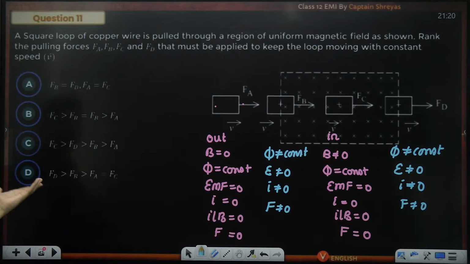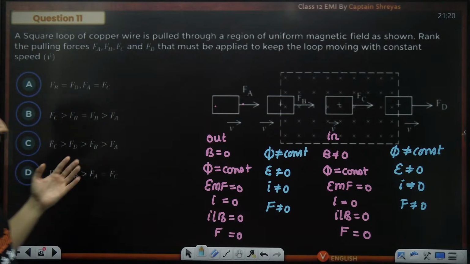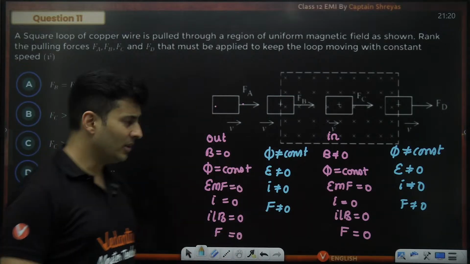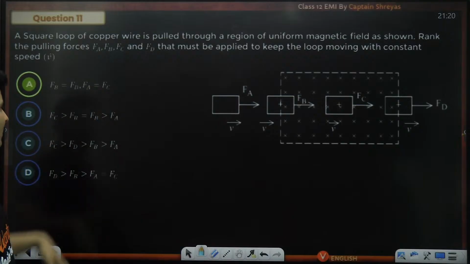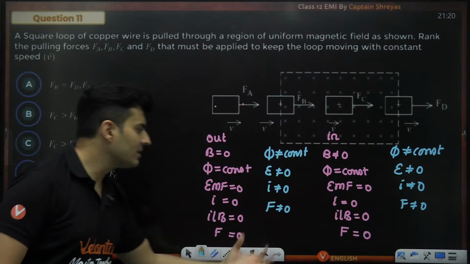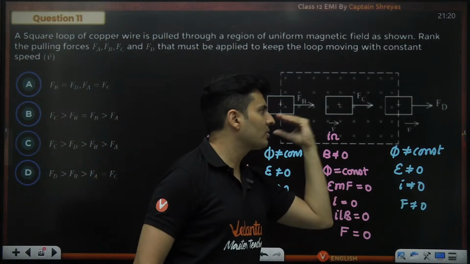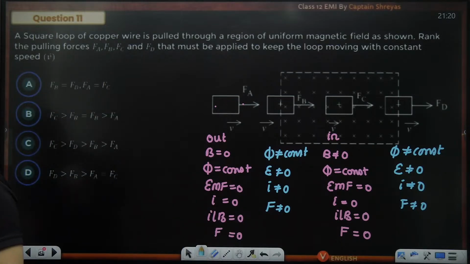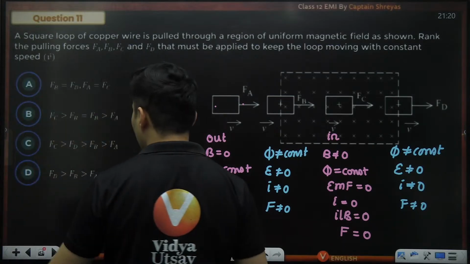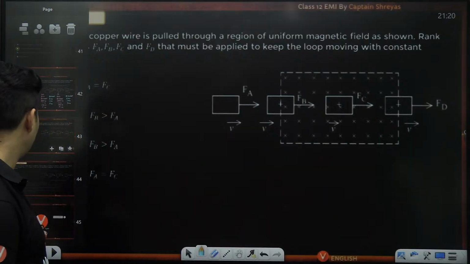A and C, the force is same. B and D also, the force is going to be the same. Perfectly fine. 0 equals to 0. Non-zero equals to that non-zero. The magnitudes are going to be the same. Okay. I hope this is absolutely understood, my dear students.